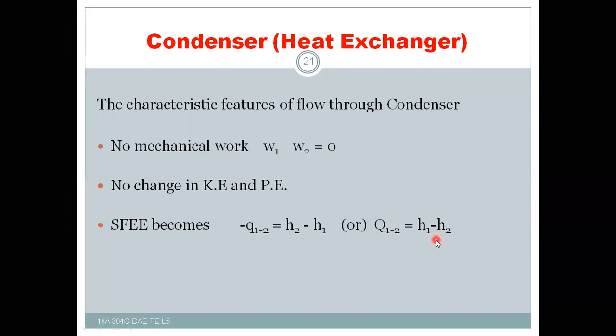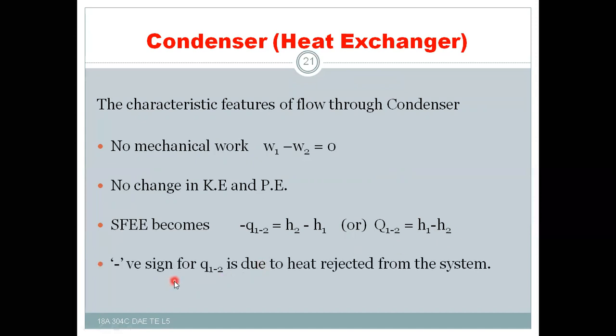That means the heat will be rejected to the surroundings at the expense of enthalpy drop. That is the condenser. The negative sign for Q12 is due to heat rejection from the system.